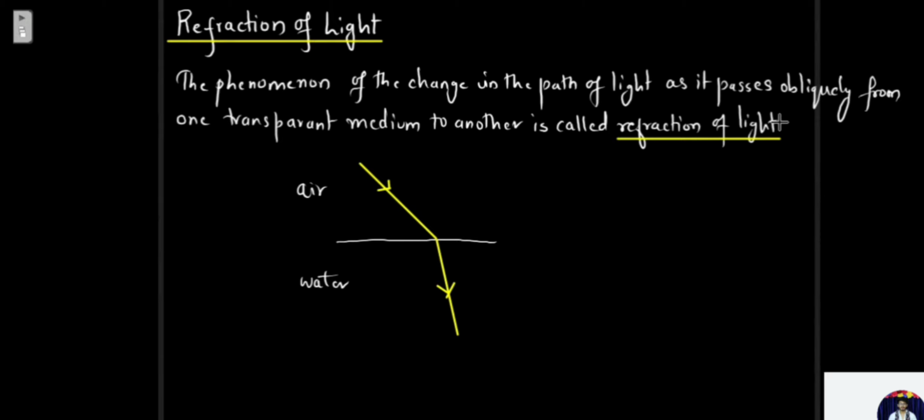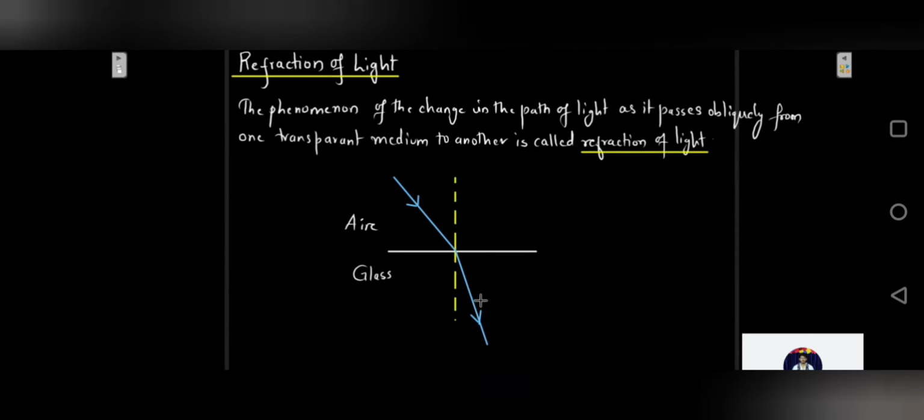Now the path along which the light travels in the first medium is called the incident ray, and that in the second medium will be called the refracted ray. So let us consider I have an air-glass interface over here. I make a ray of light incident at this point. At that point, I have marked a normal. So the path along which the light travels in the first medium, that is air, is the incident ray, and the path along which the light travels in the second medium is the refracted ray.